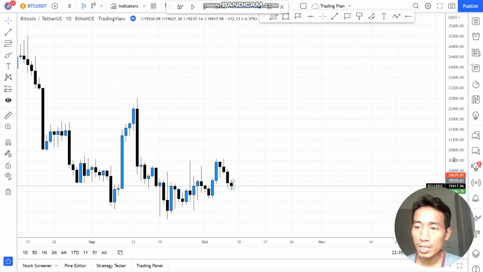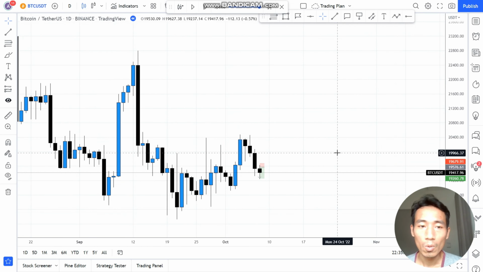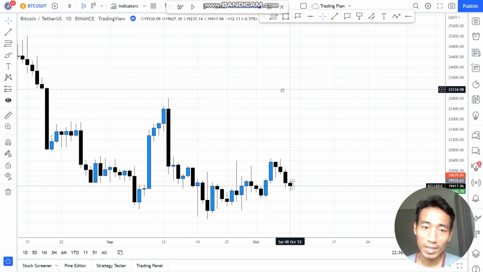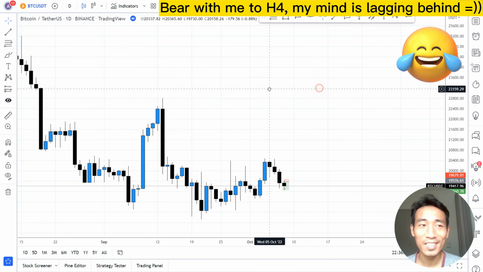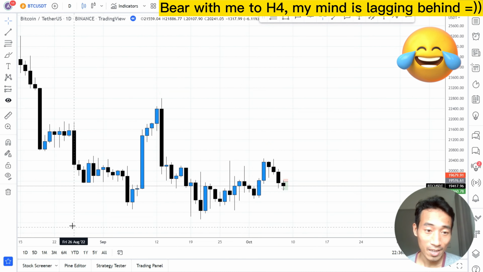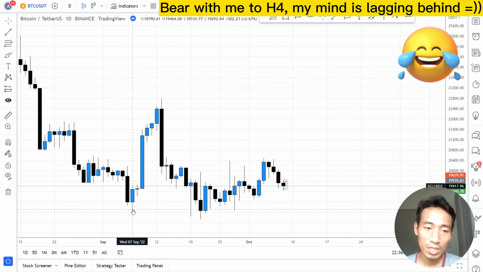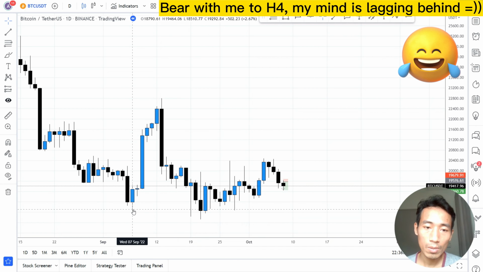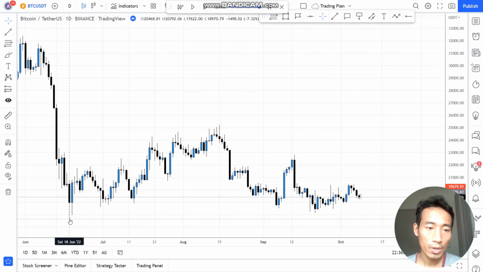So on daily, when I see this, now that I've deleted everything, it looked like this the first time I saw it. Price takes out this sell side liquidity, and then somehow retraces and could not really take out this one.